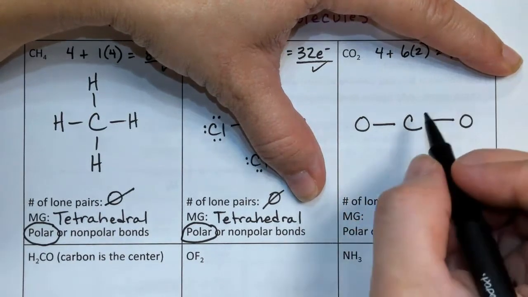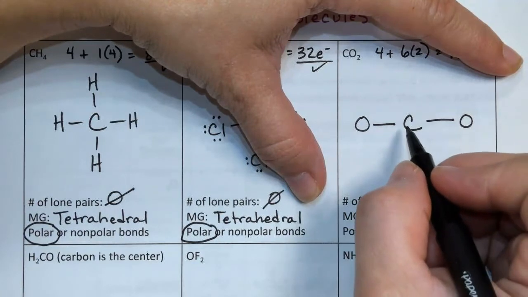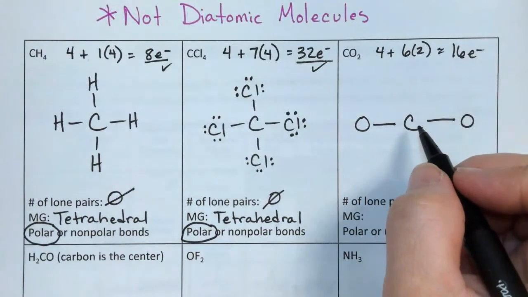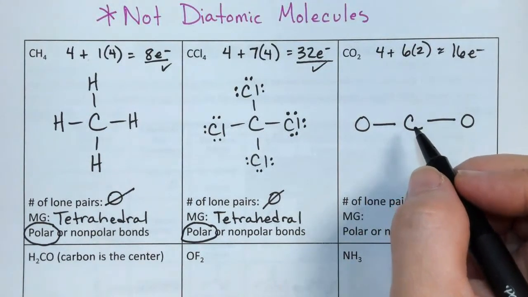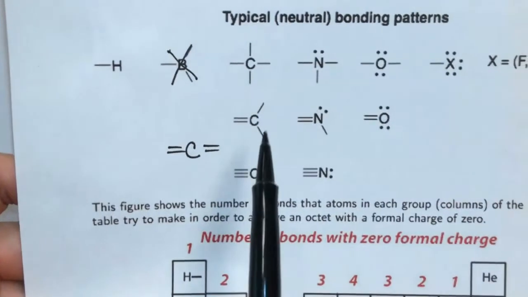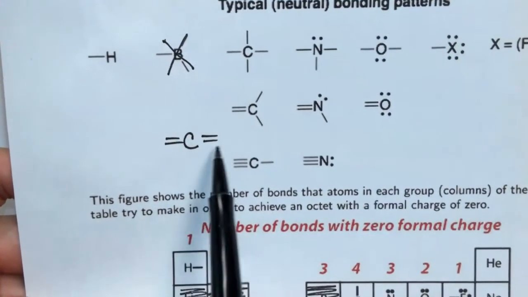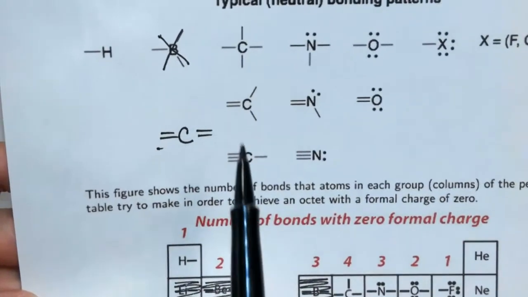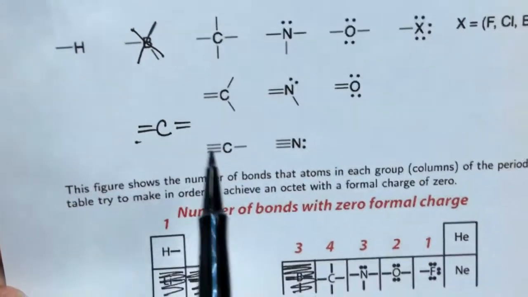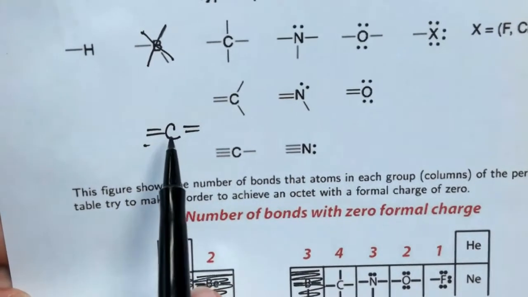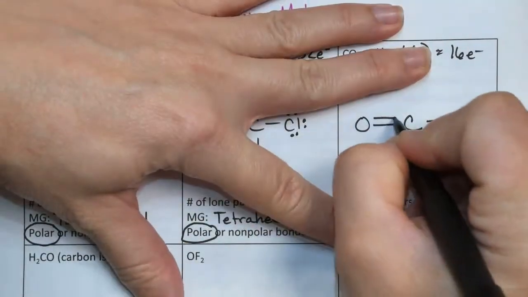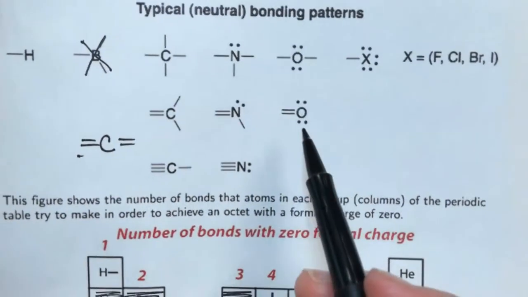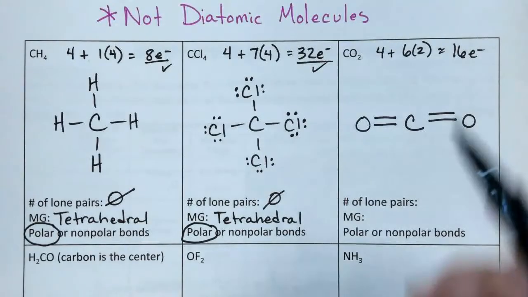But we have to be careful in this case because the carbon is going to have 4 bonds around it. And so we're going to note that this is a special molecule. When you have a carbon that has only 2 things around it, it's going to have 2 double bonds. Because you'll notice none of the carbons have lone pairs. You should never have lone pairs on a carbon atom. So it should have only bonds, and we need 4 total. So this is going to be 2 double bonds, and you'll notice that the common bonding for oxygen is a double bond with 2 lone pairs to give it its octet.